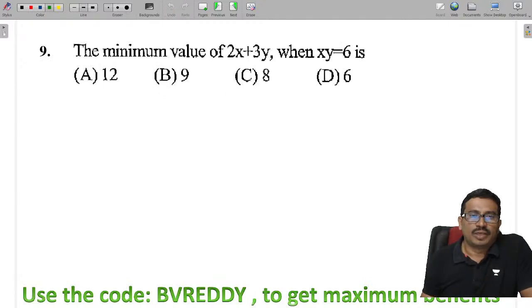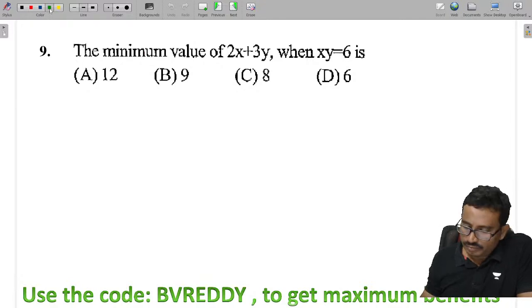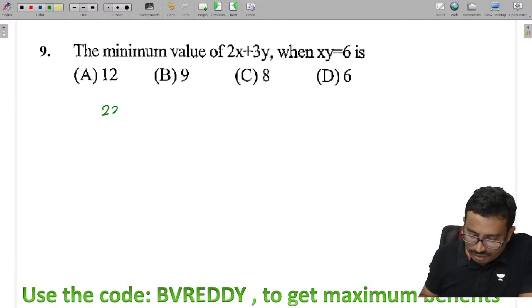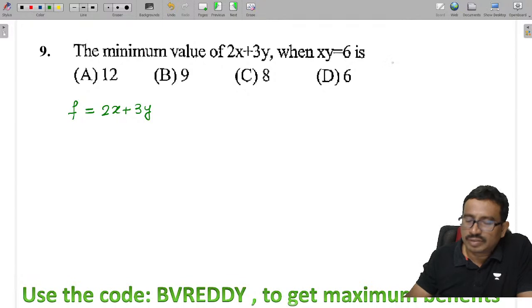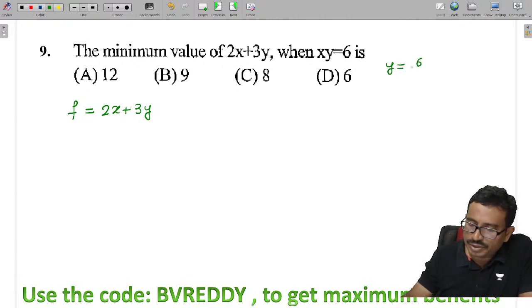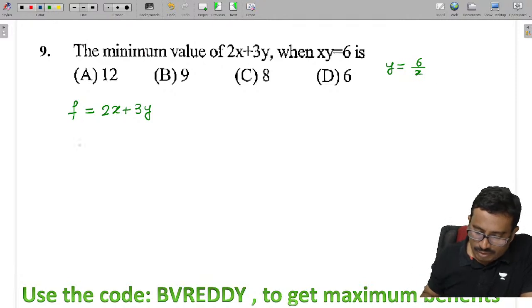Next, the minimum value of the function 2x plus 3y when xy equals 6 is. Now, I need to find the minimum value of the function 2x plus 3y. Let us call this f. Under what condition? xy is equal to 6. From this we can say y value is given as 6 by x. So f is given as 2x plus 3 times 6 by x, that means 18 by x.